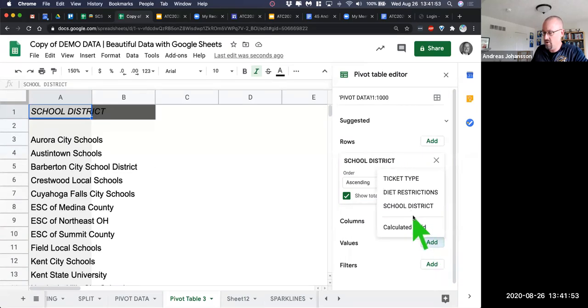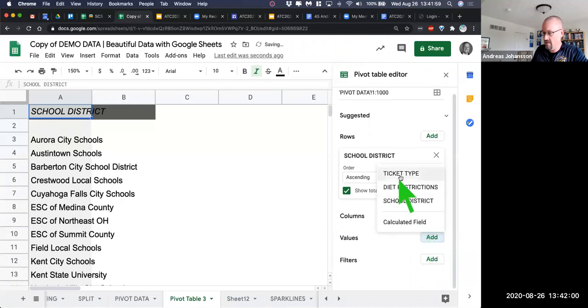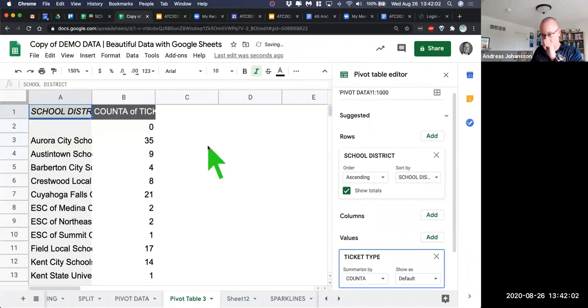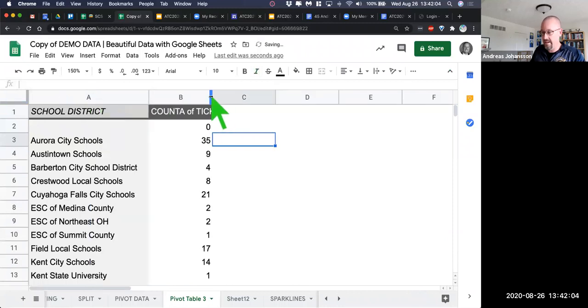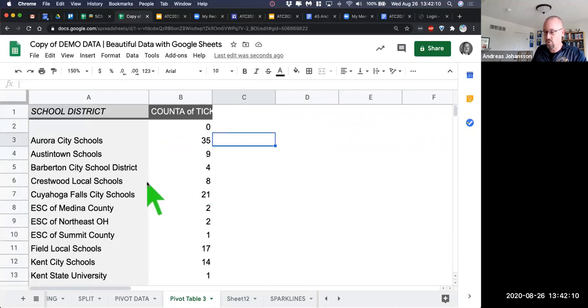And so we're going to say, show me the calculated field. No, that's not what we want to do. We want to say, show me ticket type. And then it'll tell us we have 35 attendees from Aurora, we have 21 from Cuyahoga Falls, and so on and so forth. So we could do that.